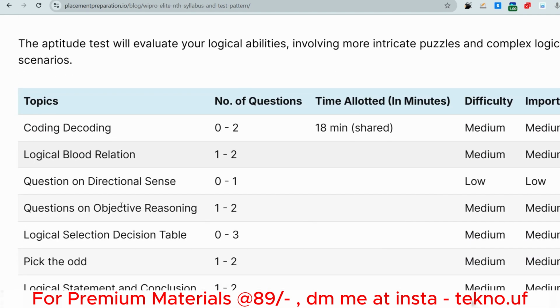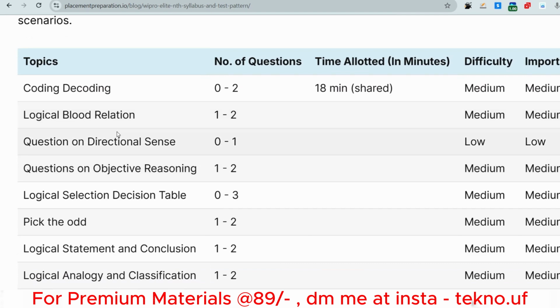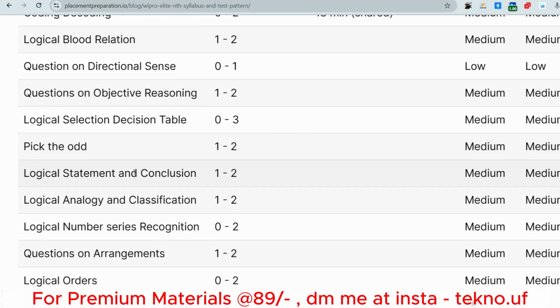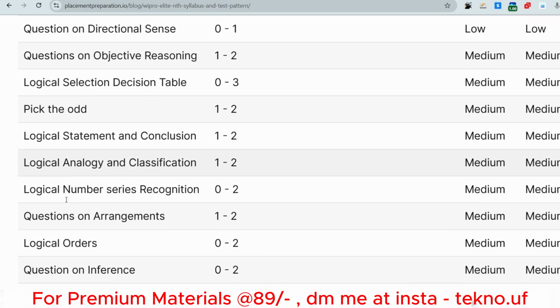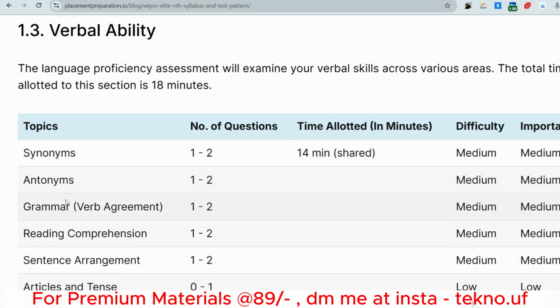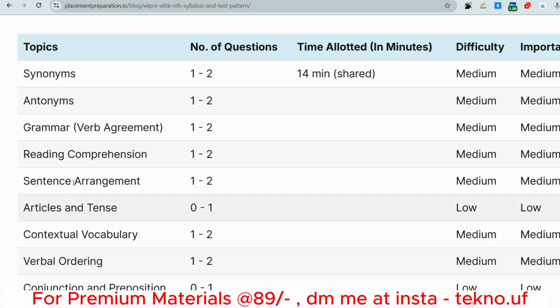And for logical ability, you'll have to face coding-decoding, logical blood relations, then directional sense, objective reasonings, then deductive, inductive, all types of reasonings you have to face. Okay, in case of verbal ability, I am not reading all the sections, just watch.